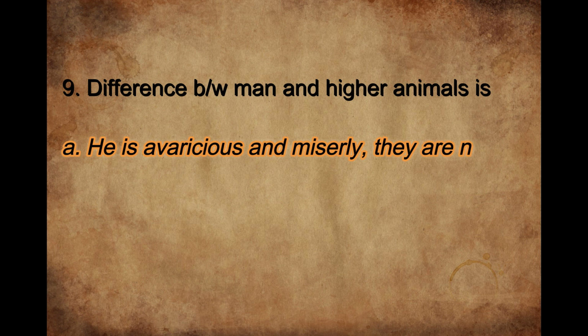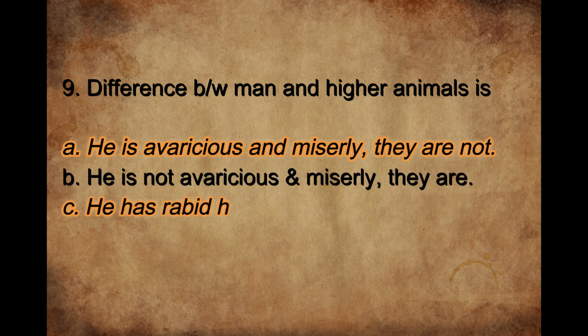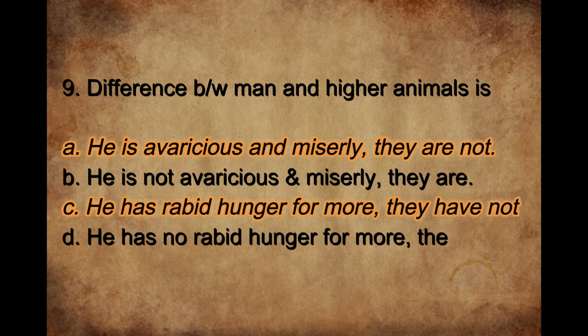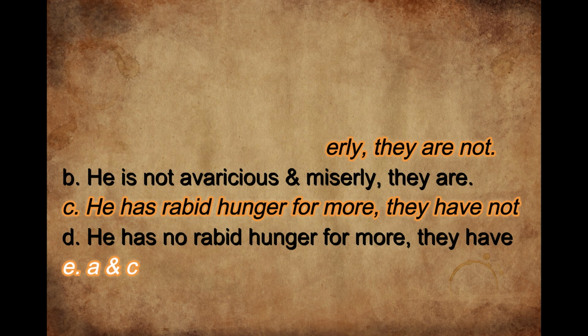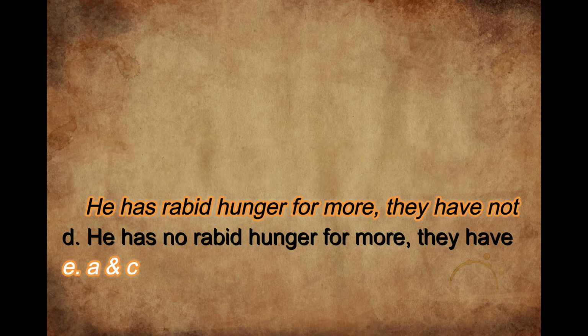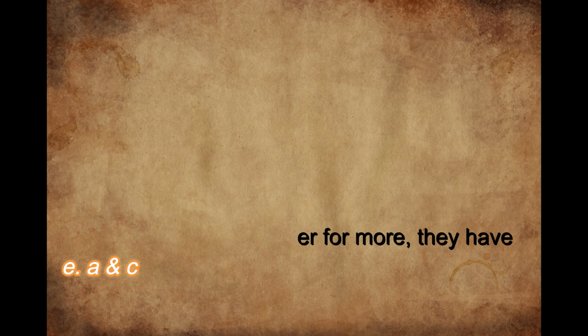What is the difference between man and higher animals? Here two options are right. That is, man is avaricious and miserly while the higher animals are not. And option C is also the right one, that is, he has rabid hunger for more, but the higher animals have no such hunger.